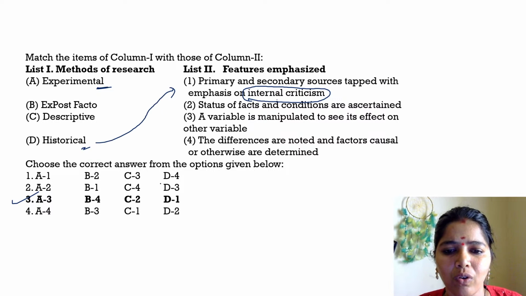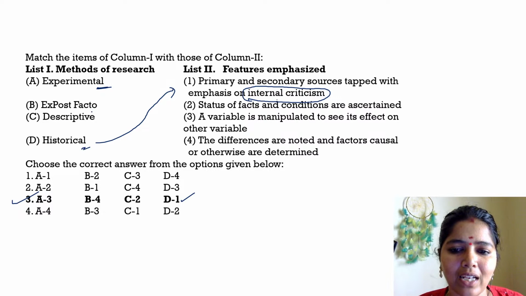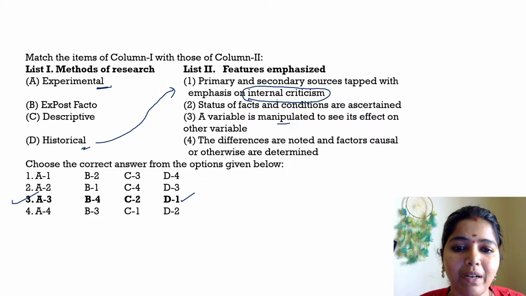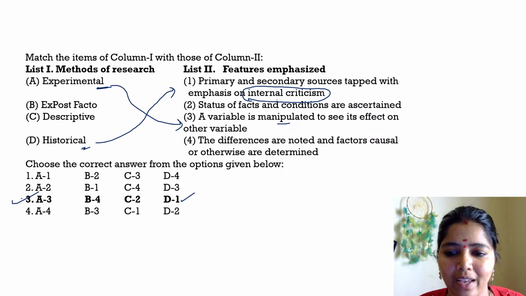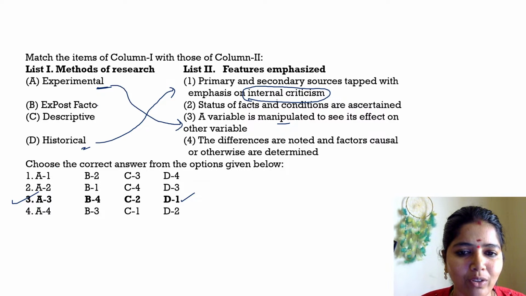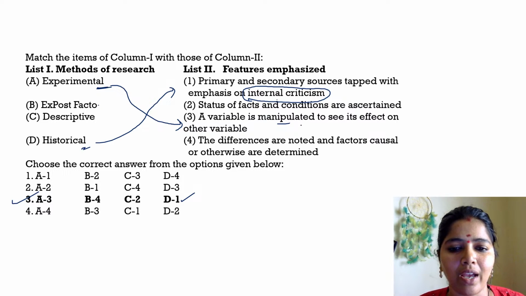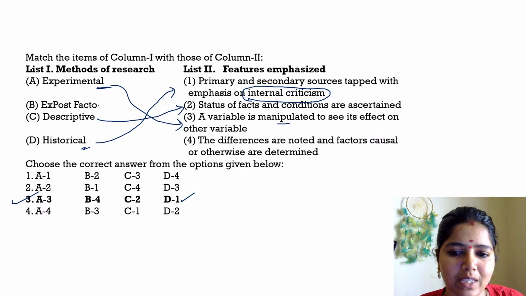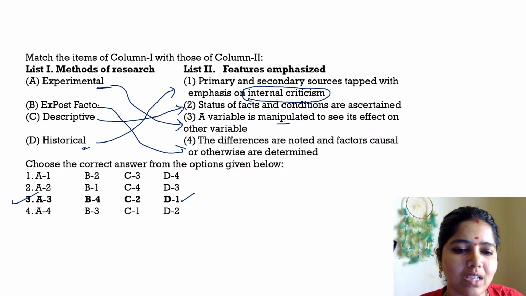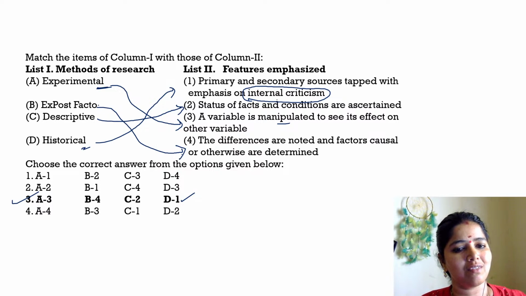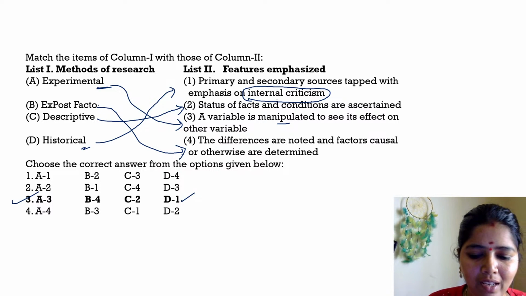D1. Okay, D1. C2. C2 before A3. The variable is manipulated to see its effect. Wherever we can see manipulation, it is experimental, we can do manipulation. So A3. Okay. Ex post facto is what? The states of facts and conditions are ascertained. Okay. And C is what? Descriptive is the fact, the state of affairs. P is nothing but the differences are noted and factors are determined. That's all. Clear? Okay.